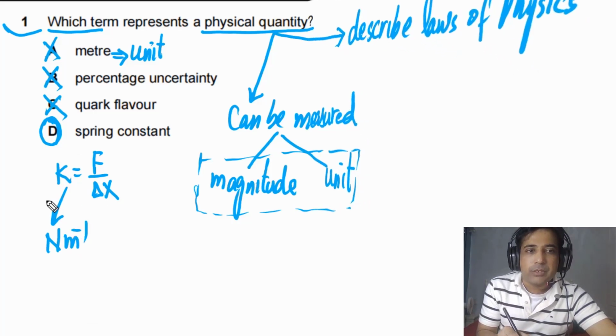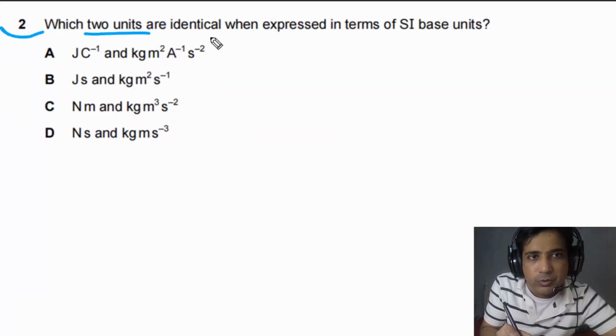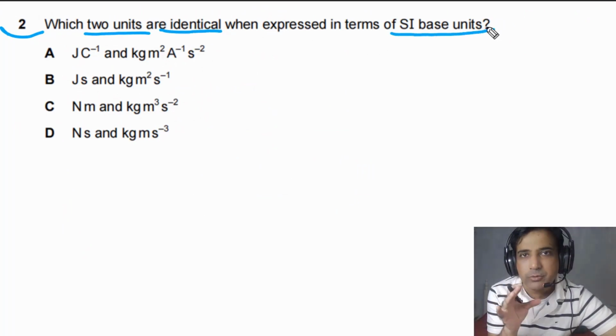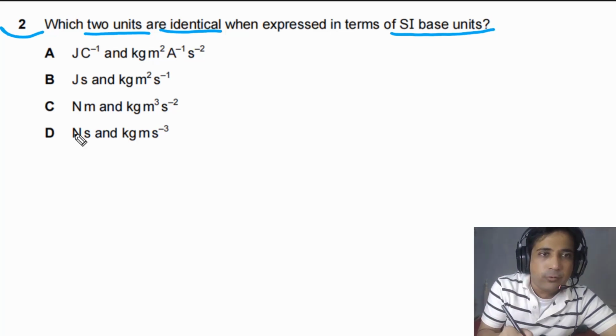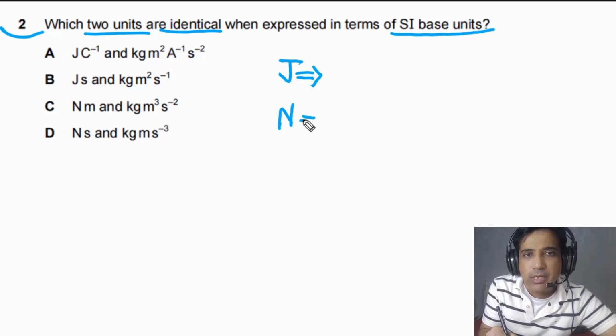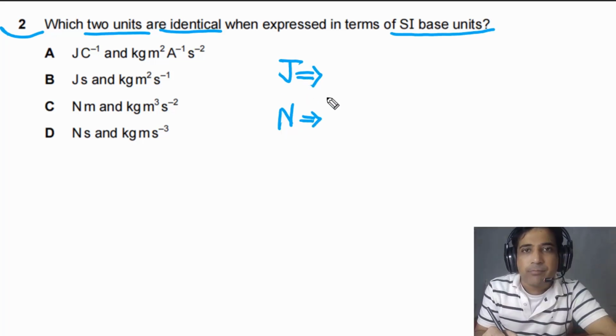For the second question, we need to find out which two units are identical when expressed in terms of SI base units. The best way to answer this problem is to look at the given options and write down which units are not SI base units. If you look at these options, we can find that joule is not an SI base unit and newton is also not an SI base unit. But you need to be very clear that newton and joule are SI units, but they are not SI base units. So first of all, we can express joule and newton in SI base units.